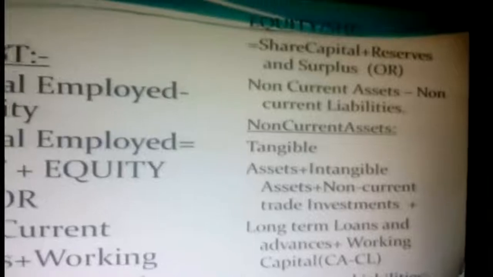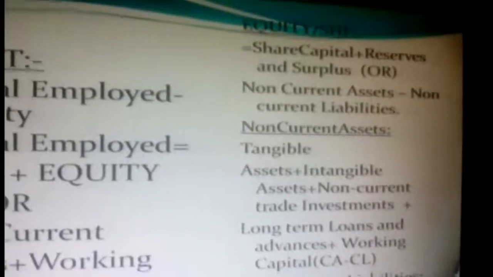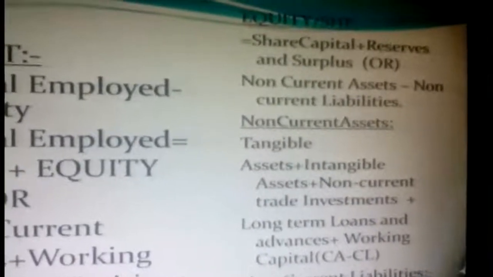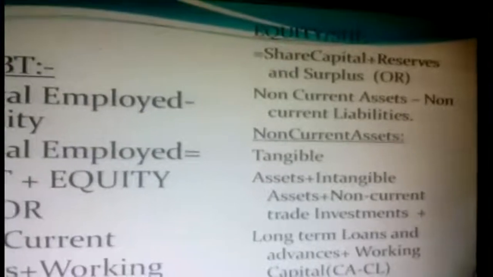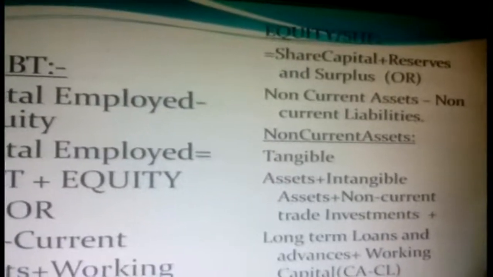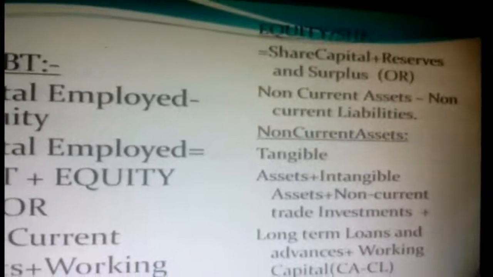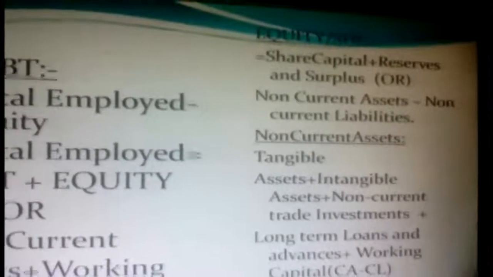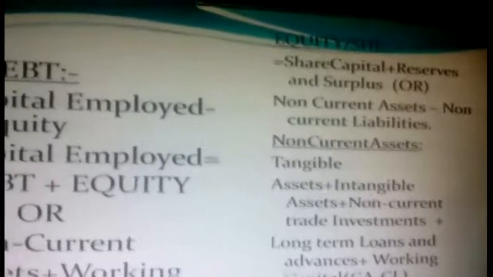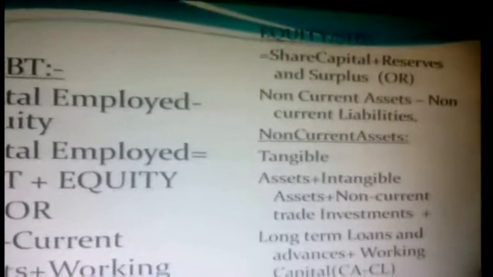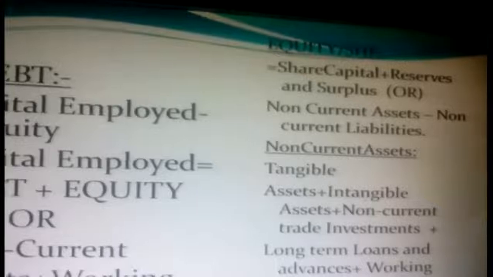Equity or shareholders' fund. What is shareholders' fund? Share capital plus reserves and surplus. What is share capital? Maybe equity shares, then preference shares. What are reserves and surplus? The balance available in profit, then different types of surpluses like capital reserve, and so on. Or non-current assets minus non-current liabilities.